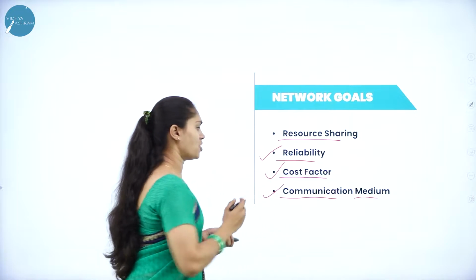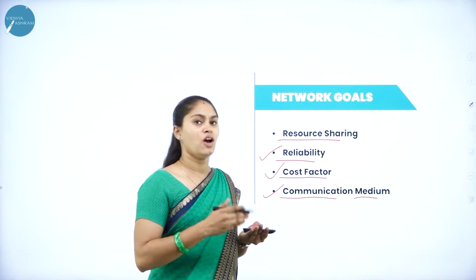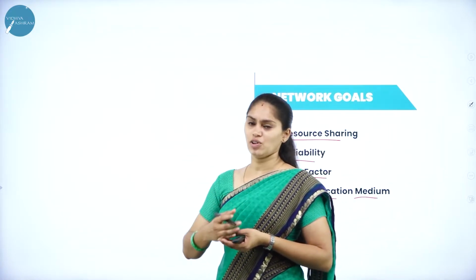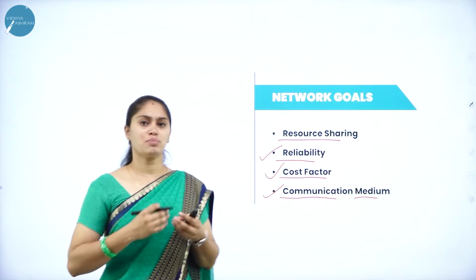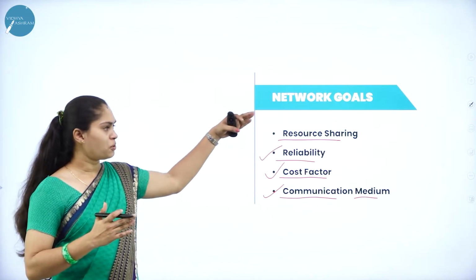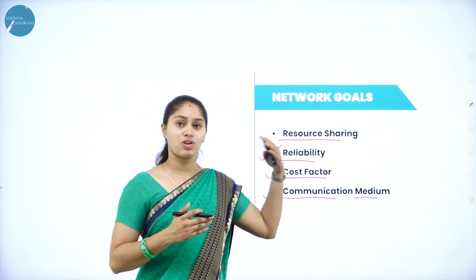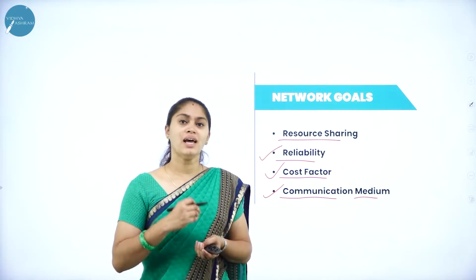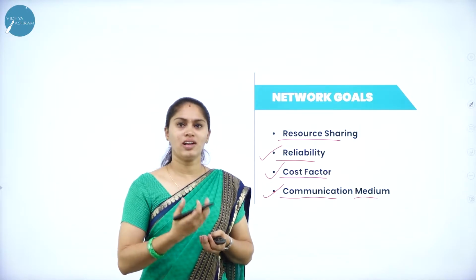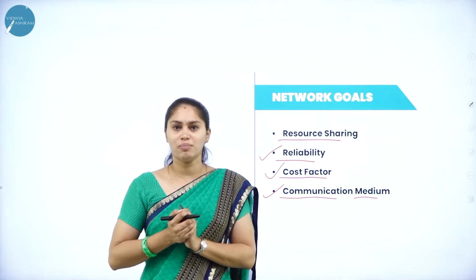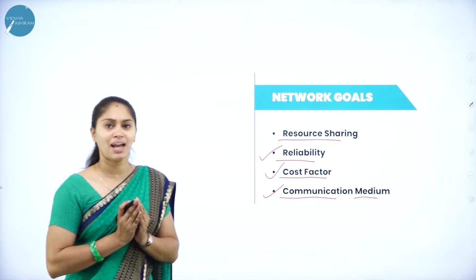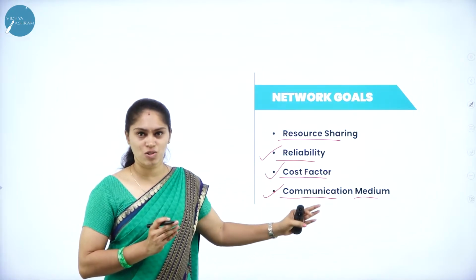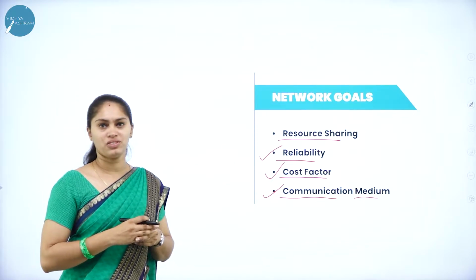And also we have a communication medium. Just imagine one organization or any company. At that time, when a manager wants to make a decision, they need to know what the data and information is, and how you are supposed to collect all that data and information. So with the help of this network, they are going to share resources or share files. That will help them make a better decision. In order to improve the efficiency of a company or an organization, sharing of resources is going to play an important role. So resource sharing can take place and the manager can make the best decision when there is a chance of sharing resources. That will be possible with the help of this network.